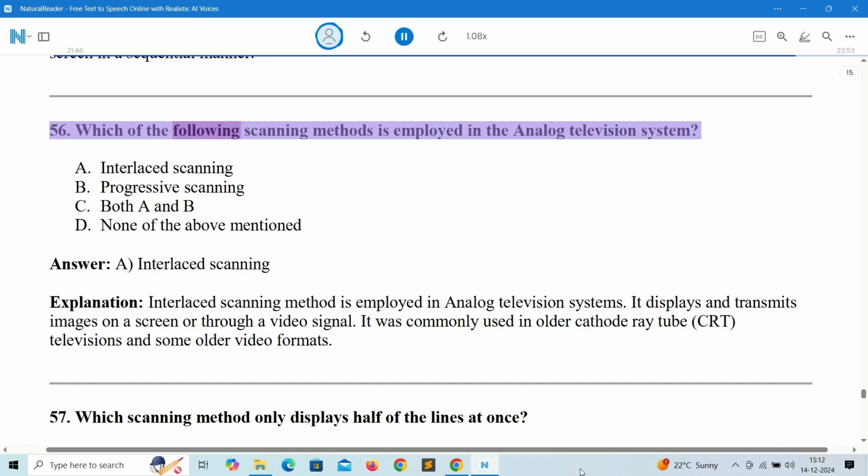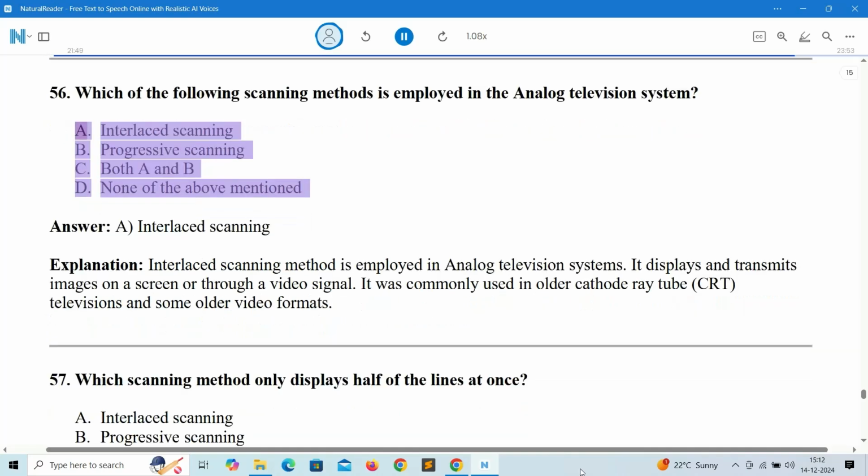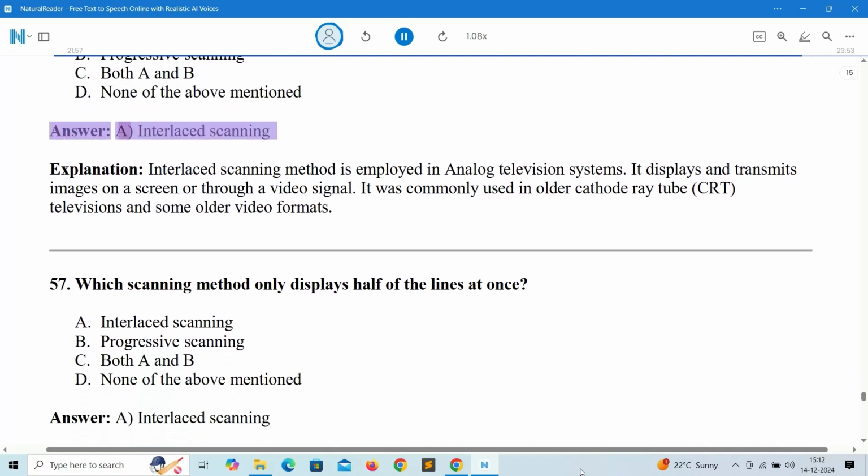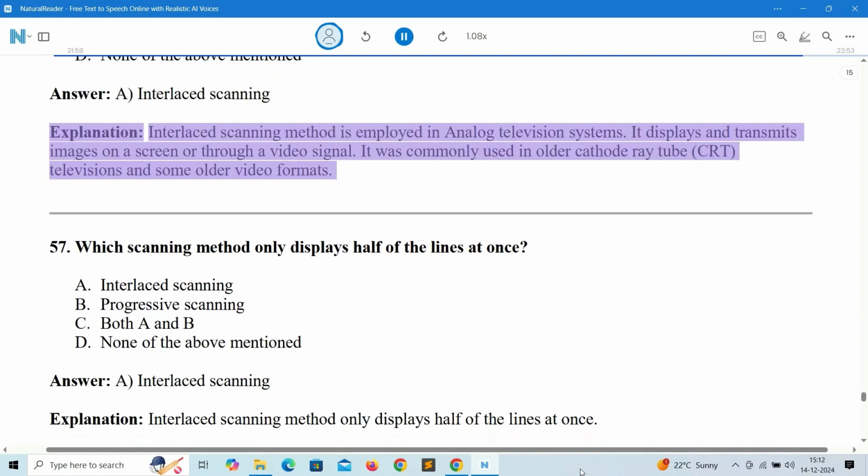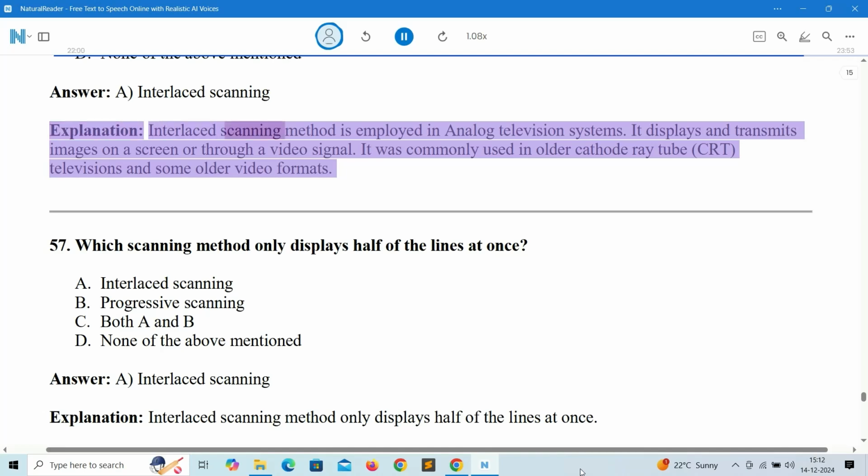56. Which of the following scanning methods is employed in the analog television system? A. Interlaced scanning. B. Progressive scanning. C. Both A and B. D. None of the above mentioned. Answer: A. Interlaced scanning. Explanation: interlaced scanning method is employed in analog television systems. It displays and transmits images on a screen or through a video signal. It was commonly used in older cathode ray tube, CRT, televisions and some older video formats.